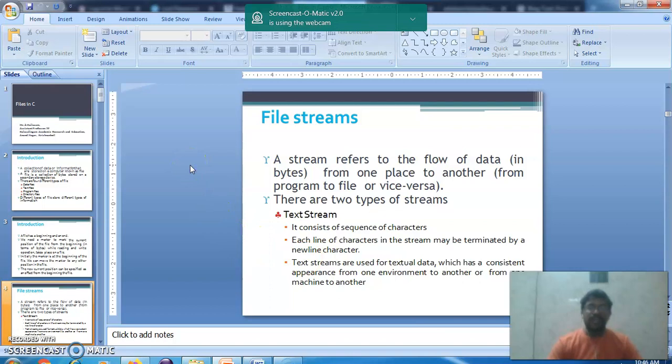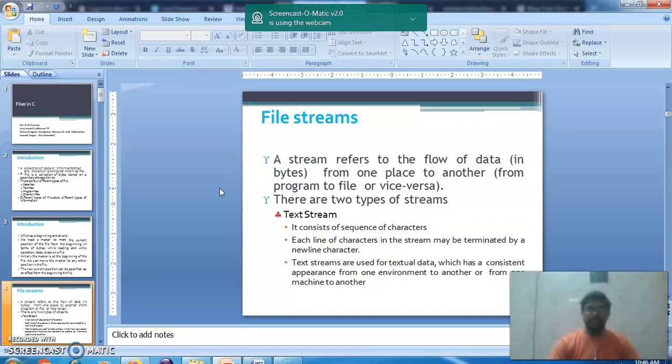Okay, so there are file streams. What is actually a file stream? A stream refers to the flow of data from one place to another, from program to file or file to program. For example, if we are reading input, your inputs are available in the file, so that data will be taken from the file to your main program. Or if you are writing output to your file, then you are writing data from your main program to the file. That is called a stream.